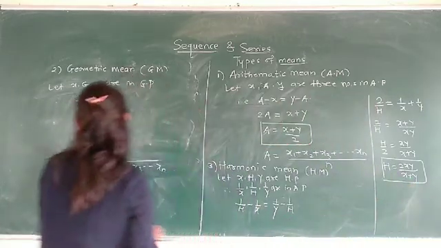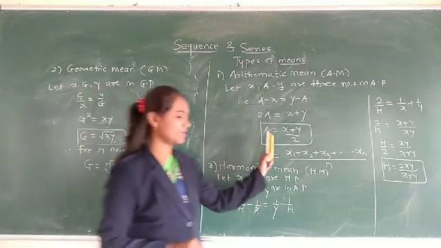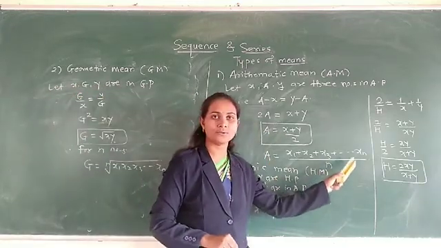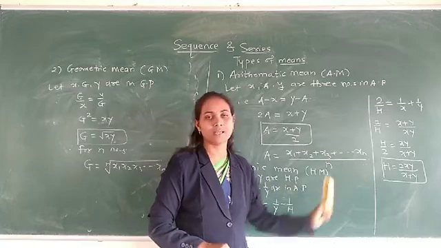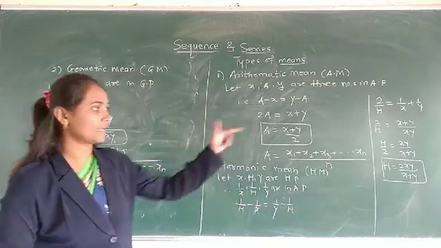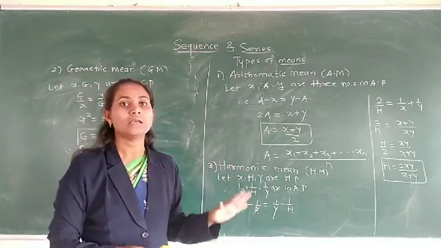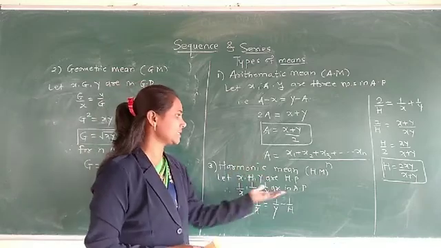Therefore, G is equal to root xy, A is (x plus y) upon 2, and H is equal to 2xy upon (x plus y). Remember these three means: arithmetic mean, geometric mean and harmonic mean. On these three means we are going to solve some very easy examples.